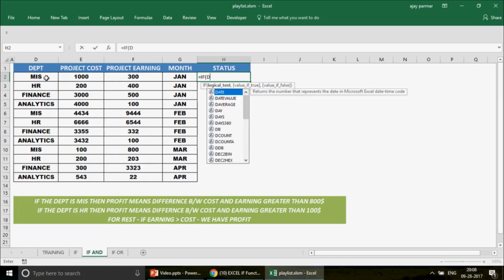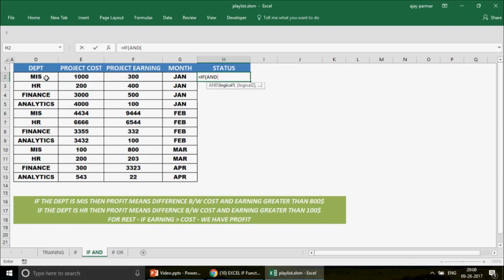So you are going to use the IF and. Now the question can come to your mind: why am I supposed to use IF and not IF or? Because we want to check for both criteria, right? Department has to be MIS, and at the same time earning has to be greater than cost by $800. So that's why we want both criteria to be true. So you're just going to write IF and again, right?